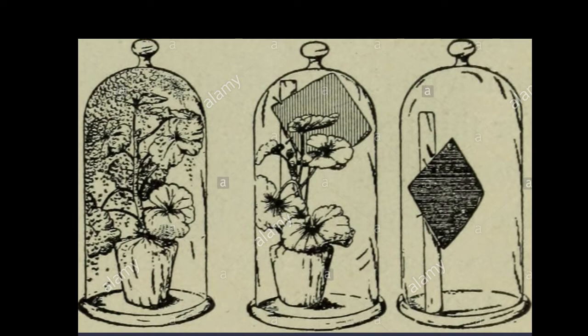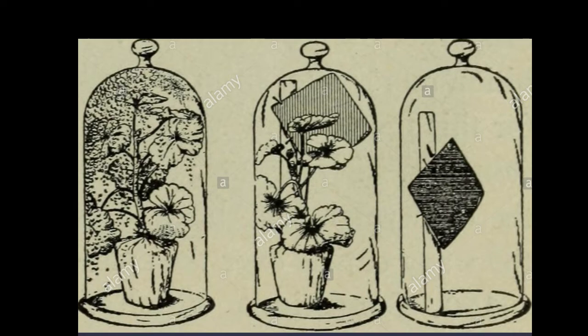Now for setup B, arrange another similar plant and cover it with a bell jar exactly in the same manner as the first one, except that here you also keep a piece of dry cobalt chloride paper by the side of the plant inside the bell jar B. The paper may be pinned to a wooden stick or to a strip of cork sheet. The third setup is without the plant but still containing a similar piece of cobalt chloride paper, and all these 3 bell jars together are kept in the sun.